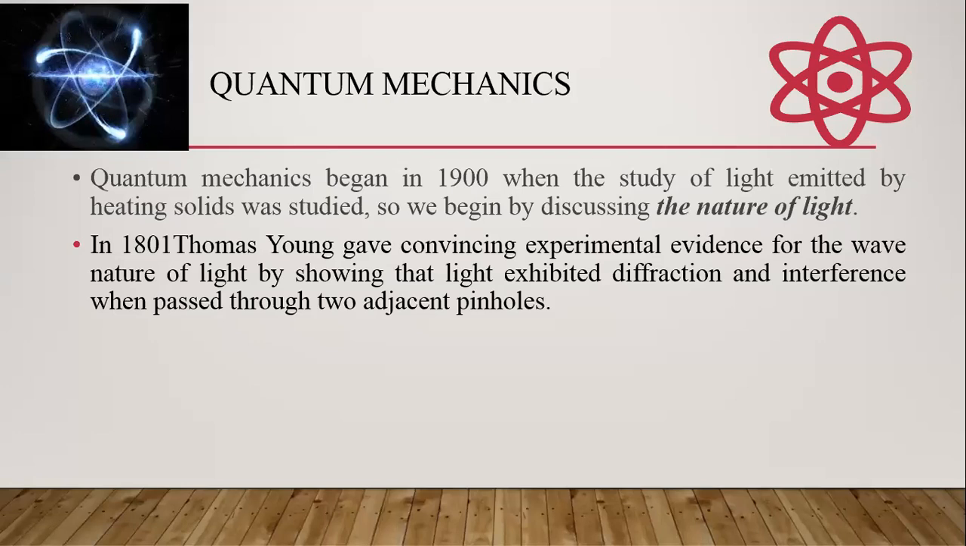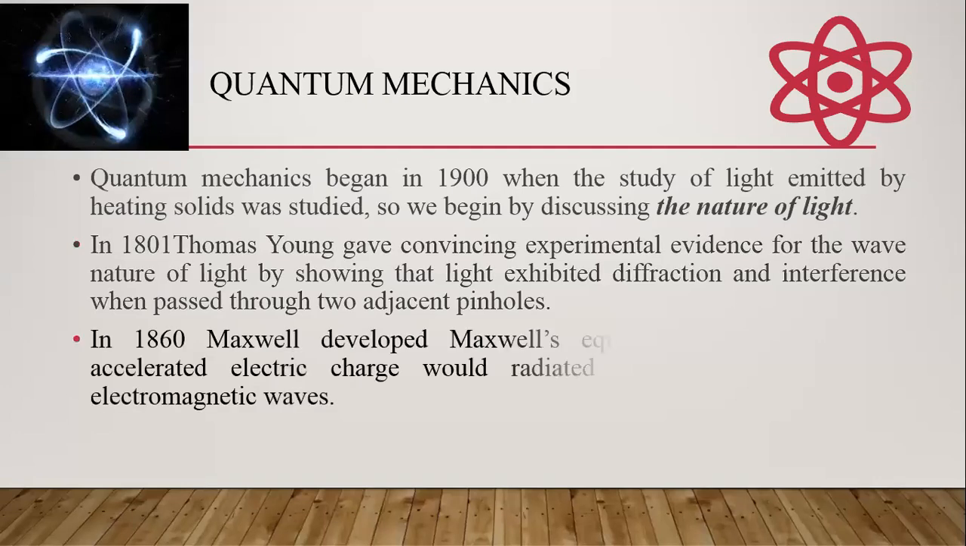So he explained light in the form of a wave by using his Huygens wave theory. Experimental evidence was provided by Thomas Young through his single slit and double slit experiments, so that light exhibits the properties of diffraction and interference when it passes through the slits.